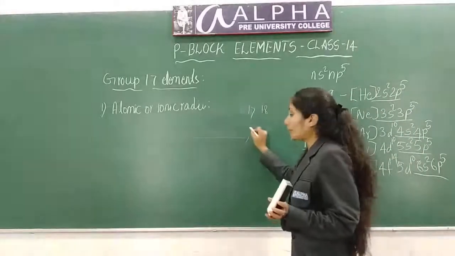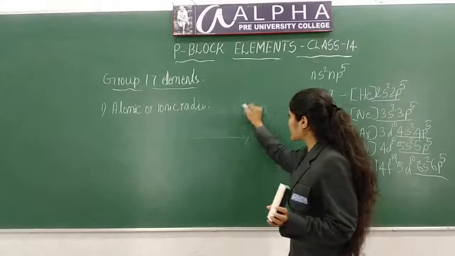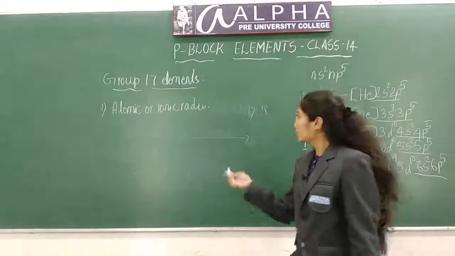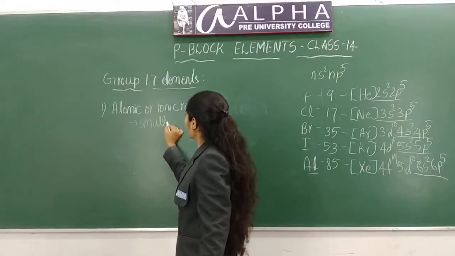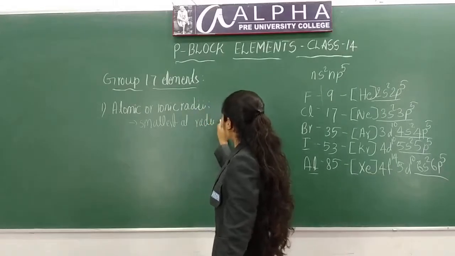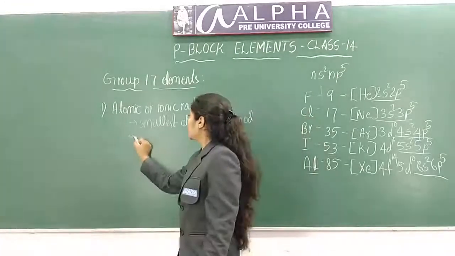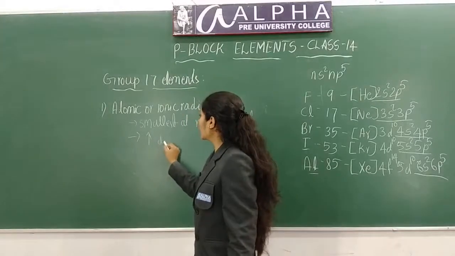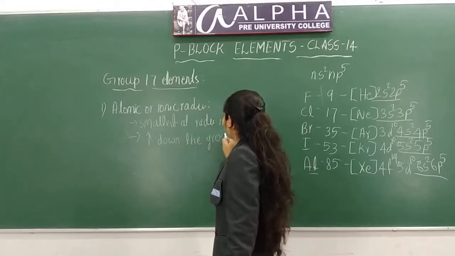So along the period, atomic radii decreases. So group 17, that means halogens, will be having the smallest atomic radii in a period, and their atomic or ionic radii increases down the group.